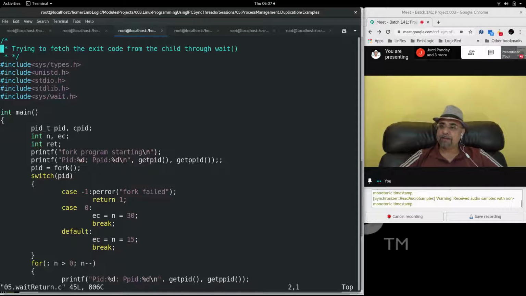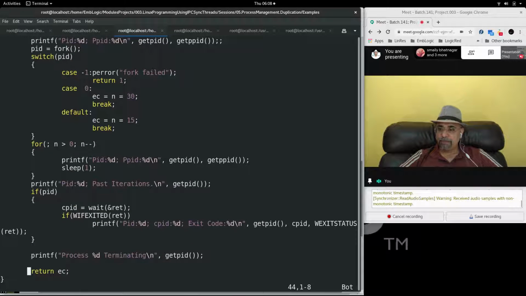Here, when the parent process goes past iteration, then the parent process will go to wait, and when the process comes out of wait, it will use WIF exited. If the child process has executed and finished its execution normally without any errors, bugs, then it will return 1 for true. If it gives you true, then you will fetch the exit code of the child process using another macro called WExit status.